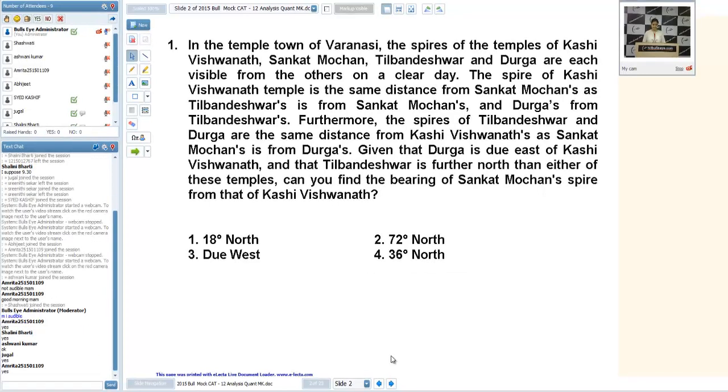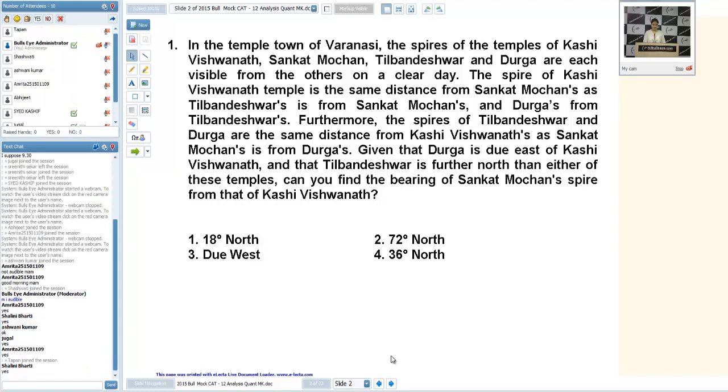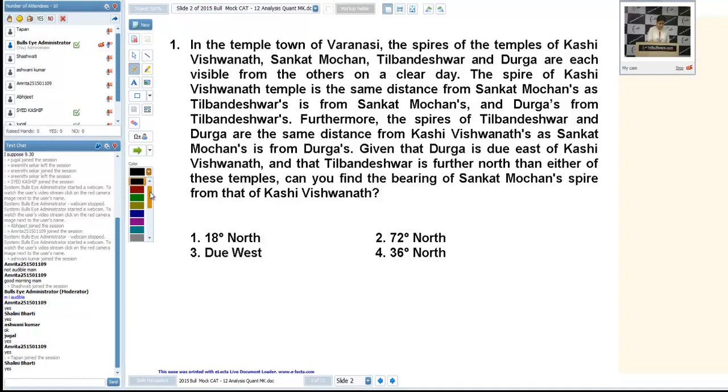Let us start. It says, in the temple town of Varanasi, the spires of the temples of Kashi Vishwanath. I'm considering this as I don't have any better explanation. I'll be repeating the same explanation that is given in the answer key. Let us take this Kashi Vishwanath temple as A, Sankat Mochan as B, Tilbandeshwar as C, and Durga as D.